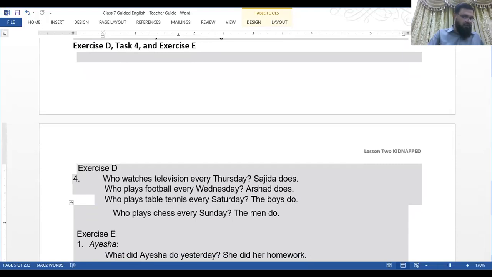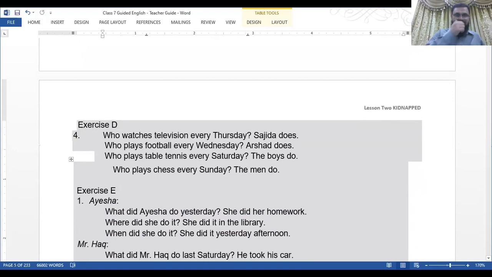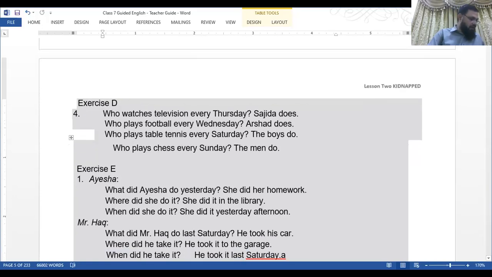Exercise E. Who, what, where, when. These are the WHs. Who: Hashim, Aisha, Mr. Haq, Ijaz. What: climbed the tree, did homework. Now in exercise 1, read these questions and answers about Hashim, then make similar questions and answers about Aisha, Mr. Haq, and Ijaz.